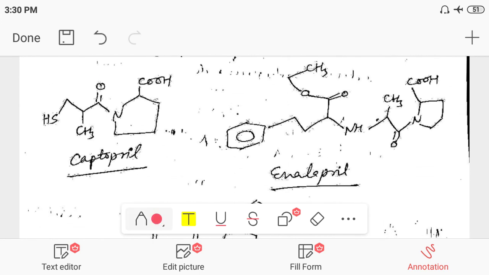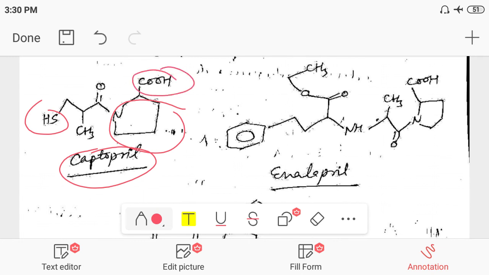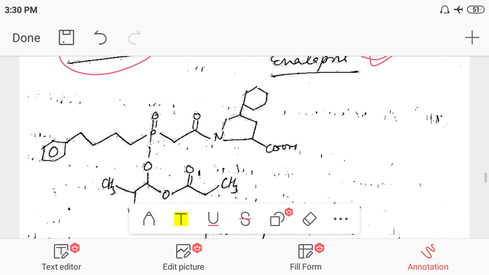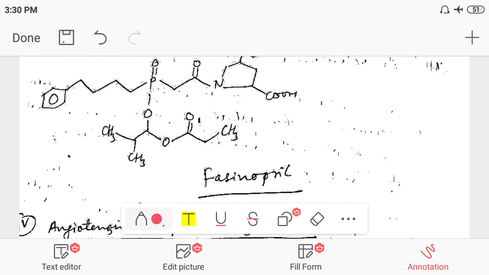The structure of captopril: it contains the SH group, a thiol group, and a heterocyclic nucleus, a nitrogen-containing 5-member ring, and a carboxylic acid group. Similarly, enalapril is one of the carboxylic acid analogues that we had discussed, and similarly fosinopril has a phosphate group.